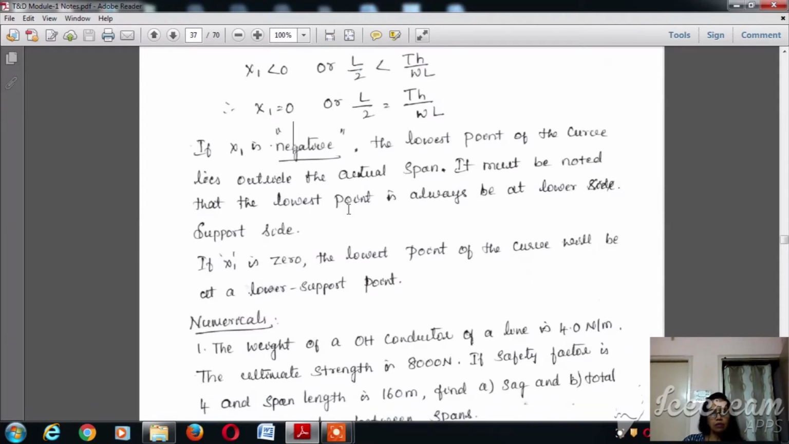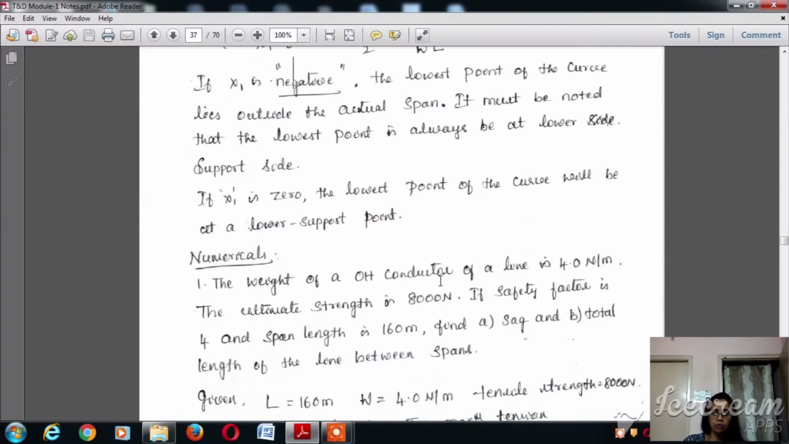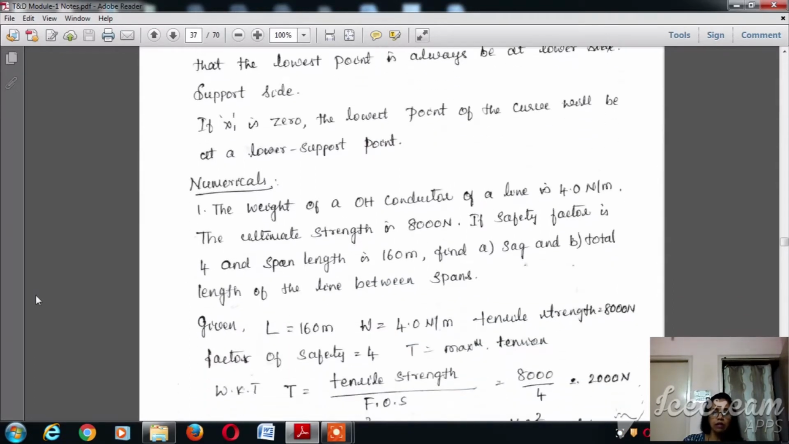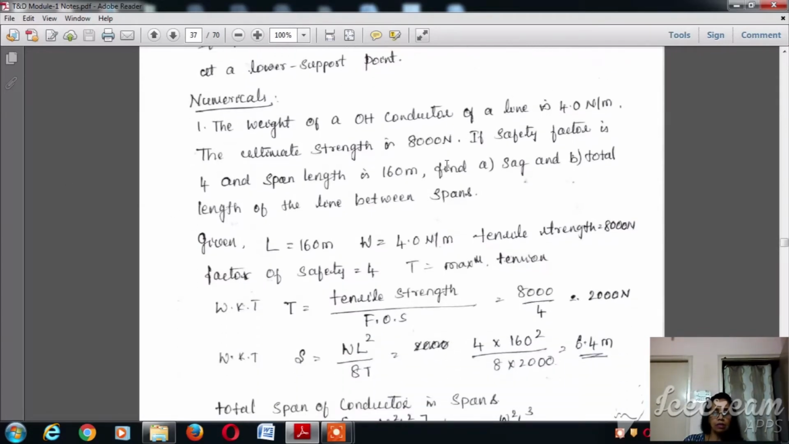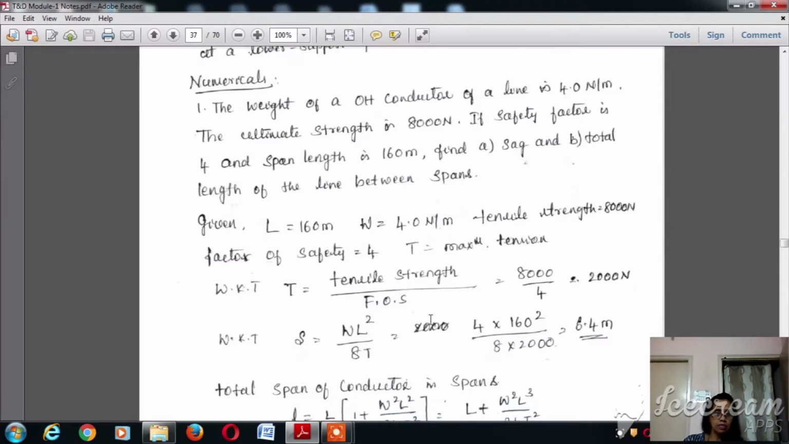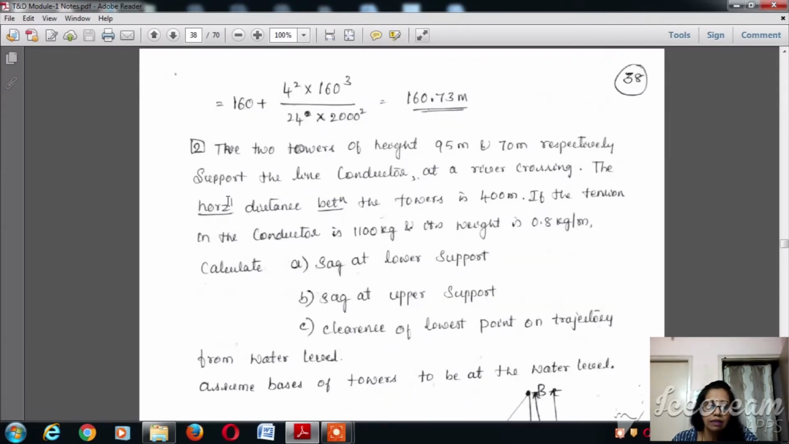So after knowing these three conditions for the unequal support, sag at the unequal supports, we can solve some of the numericals. In one of the numericals it is mentioned that the total ultimate strength is given, the span length is given, safety factor is also given, and the span length is 160 meter, and it is asked to calculate the sag, and to calculate the total length of the line between the two spans. So how to calculate the sag?